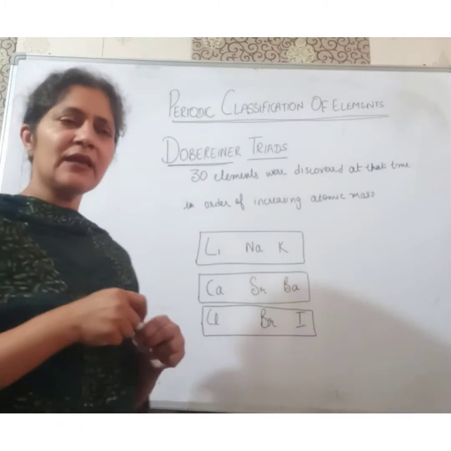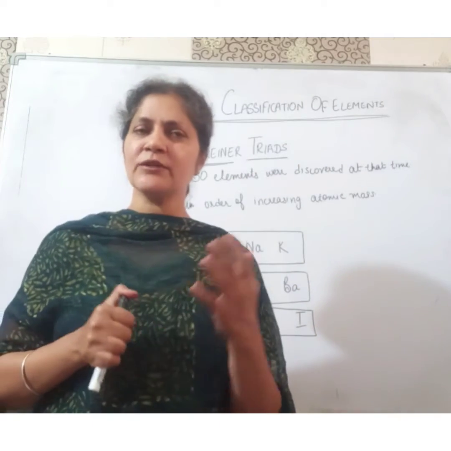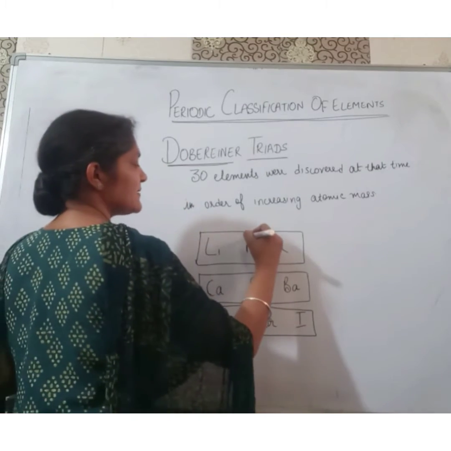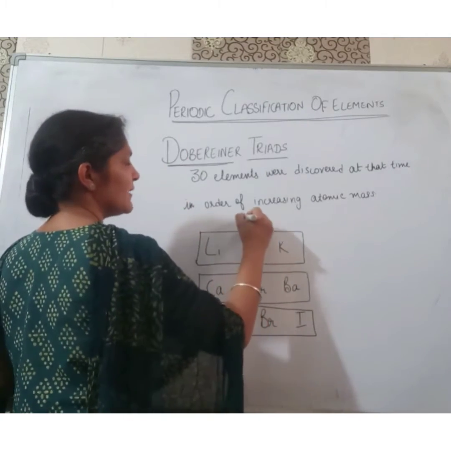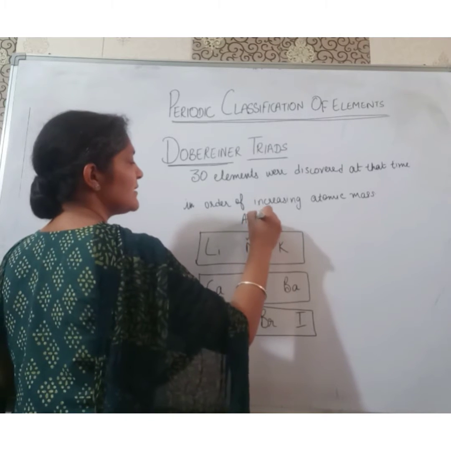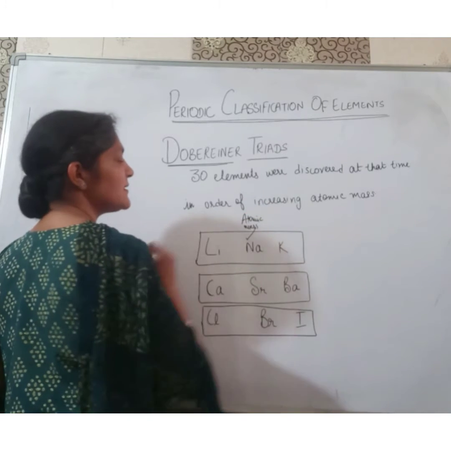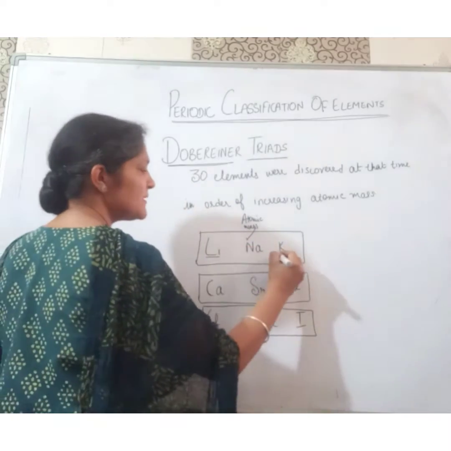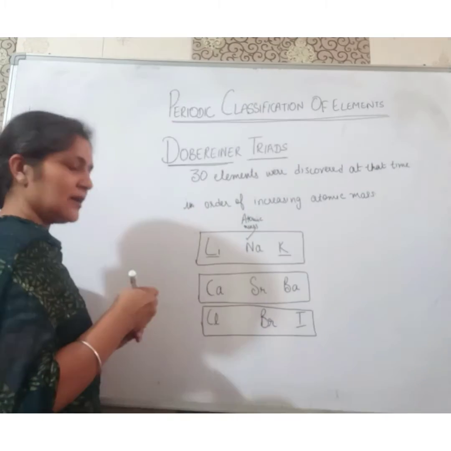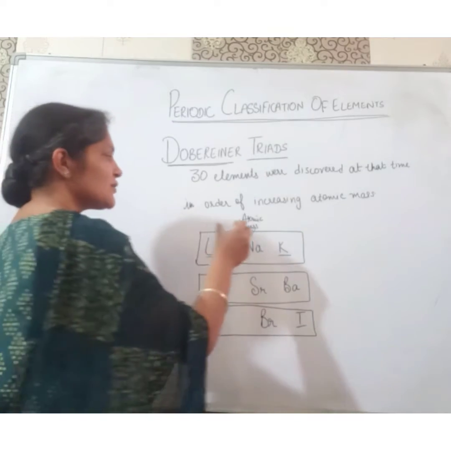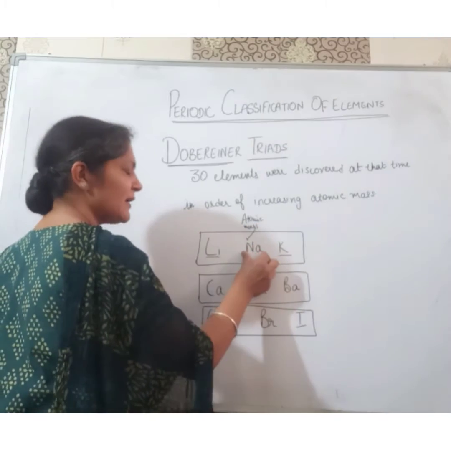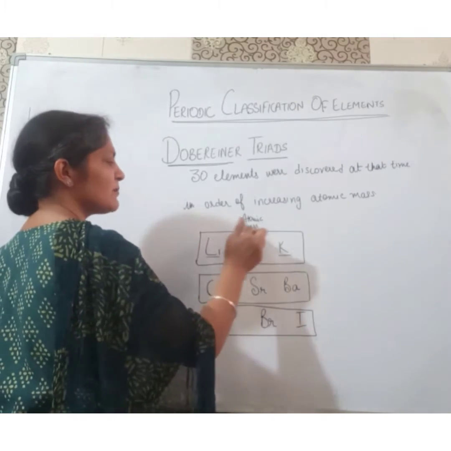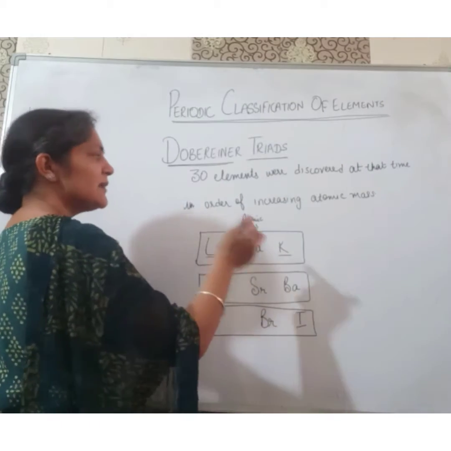In these groups of 3, what he told us is that the second element will have an atomic mass which is the arithmetic mean of the atomic mass of the first and third element.